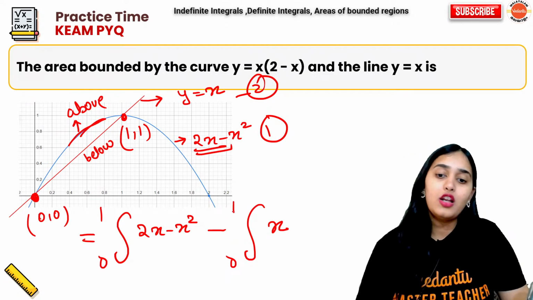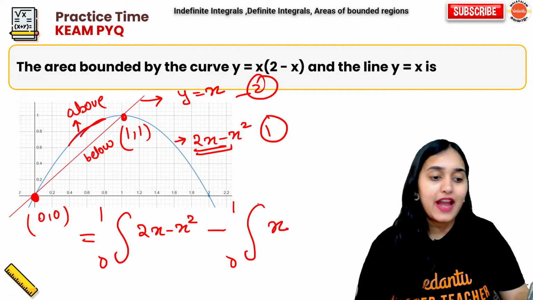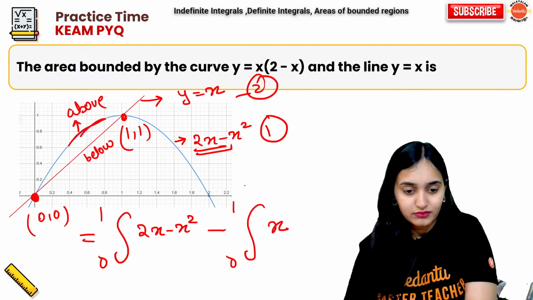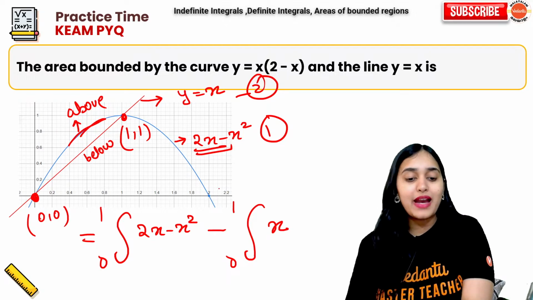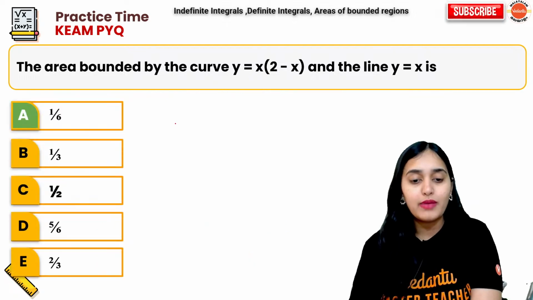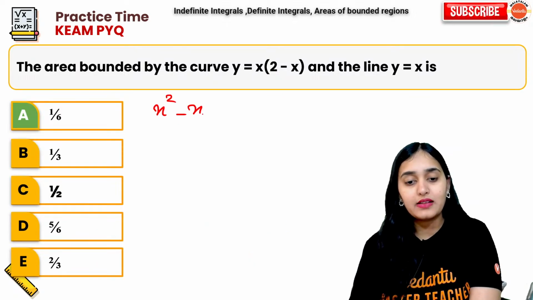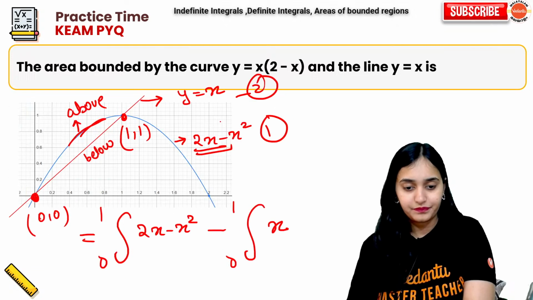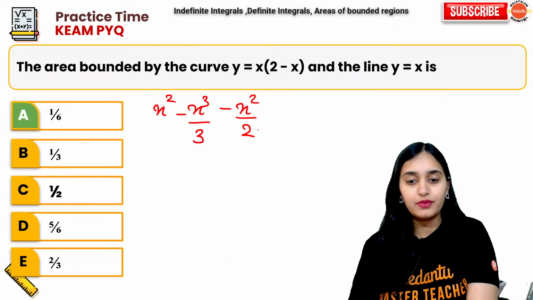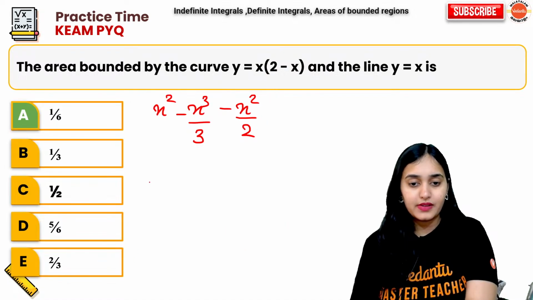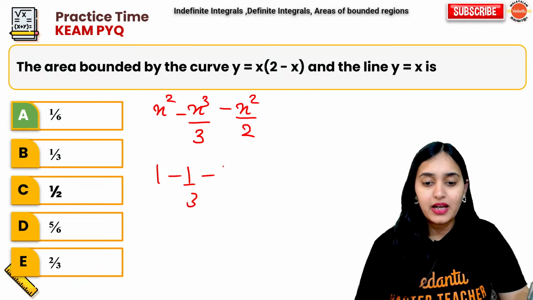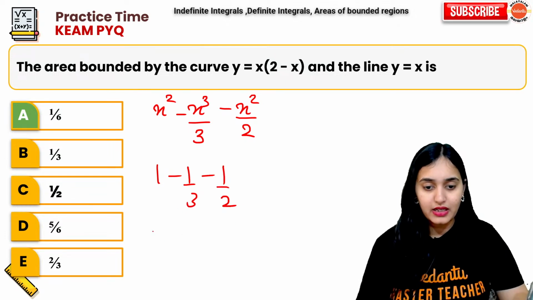Simple. All of you can do this. I have taught you integration, so I am assuming you can do this. If not, then okay, I will solve. The integration of 2x minus x square is x square minus x cube by 3, and this is minus x square by 2. We are integrating it from 0 to 1. Just put 1: 1 minus 1 by 3 minus 1 by 2. How much do you get?